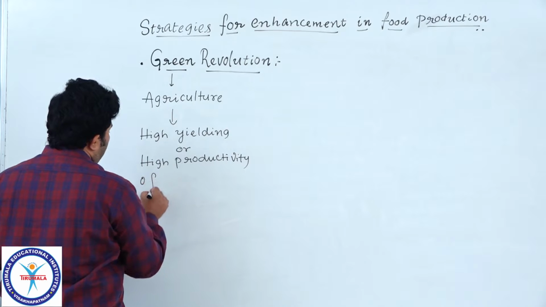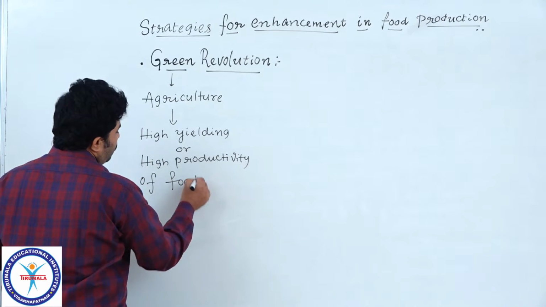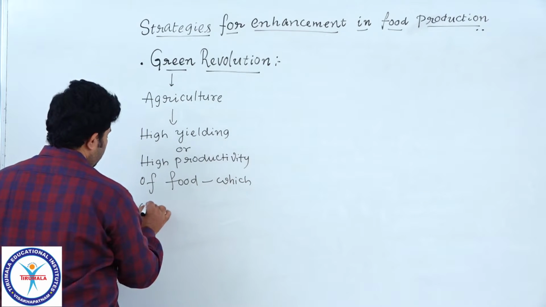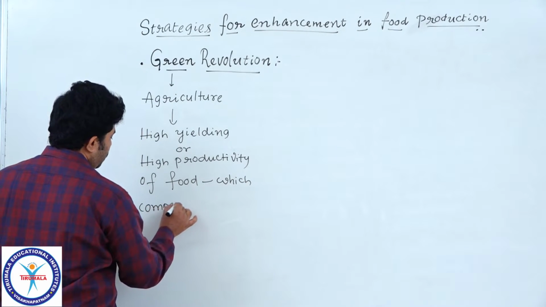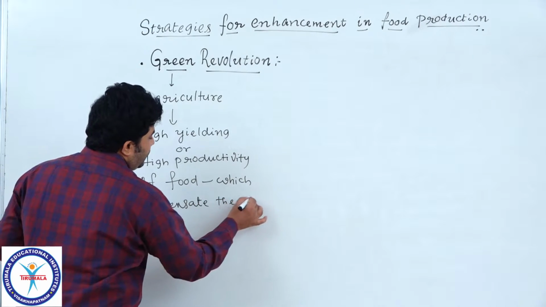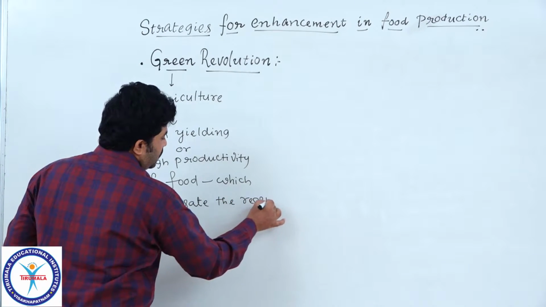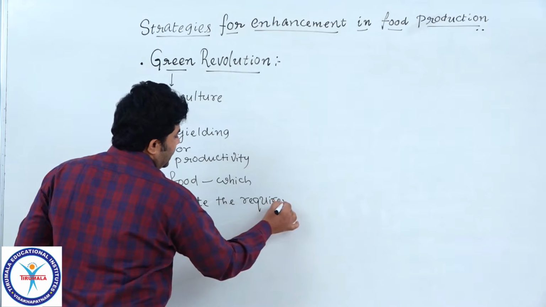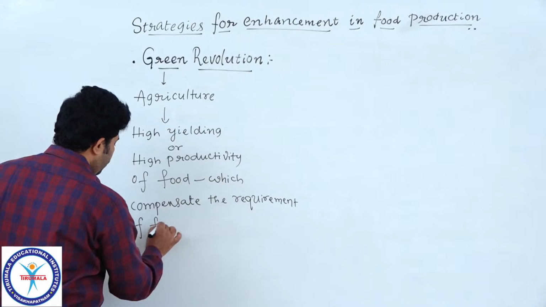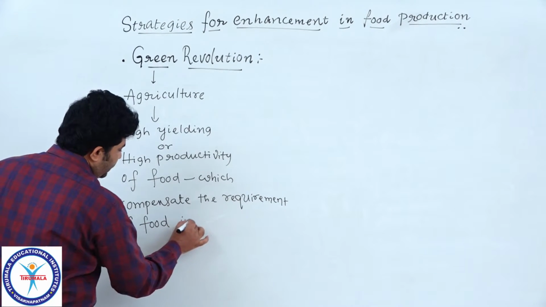High productivity of food which compensates the requirement of food in the world.